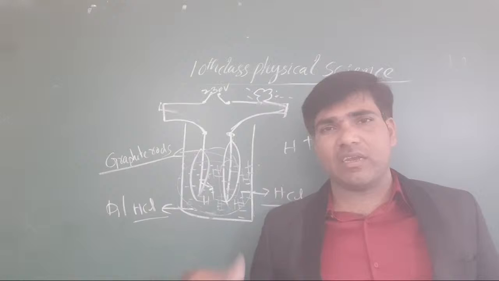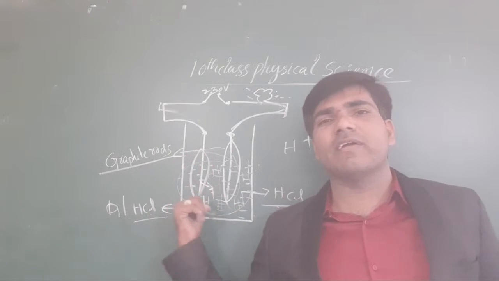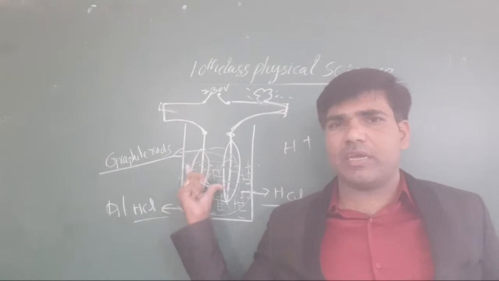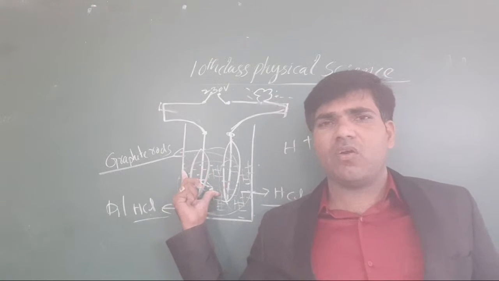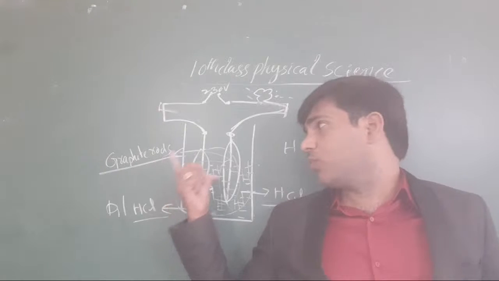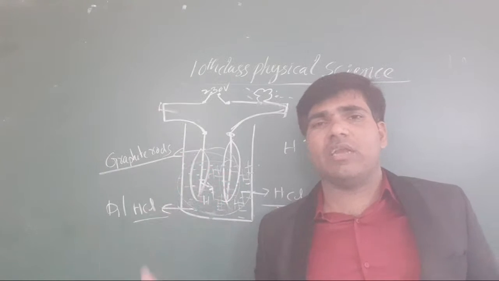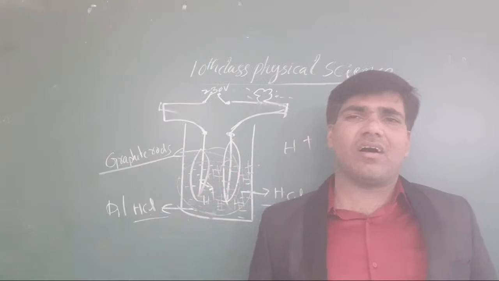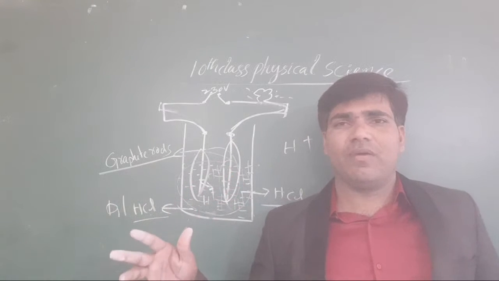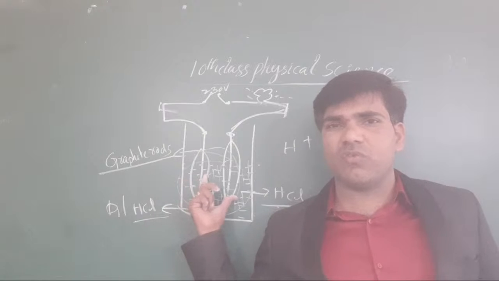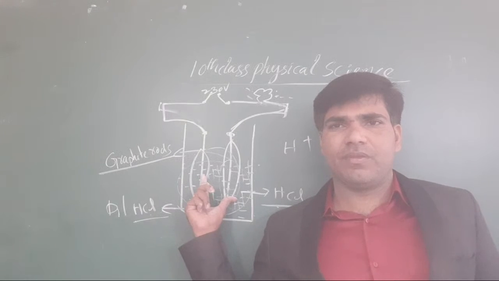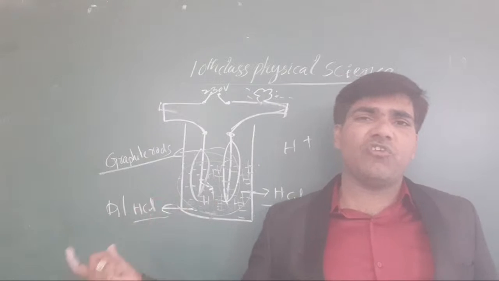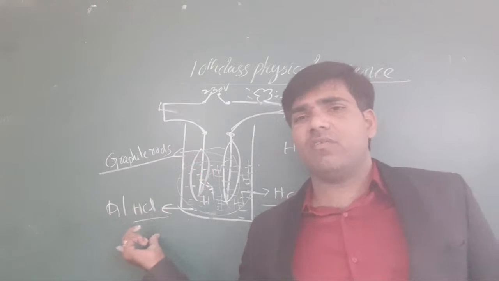And we analyze which type of ions are present in this. Tomorrow we will go with this experiment once again. Clear or not, all the students? Why? Because we have to take glucose, alcohol, and HCl. These are the different types of solutions we have to take here: glucose, alcohol, and HCl.